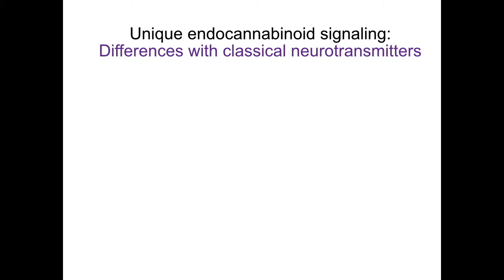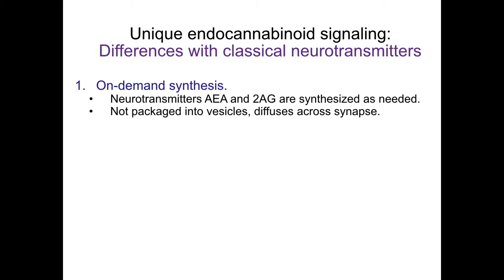Cannabinoid actions at synapses are unique compared with classical neurotransmitters like dopamine. First of all, endocannabinoids are made on demand. That means they are synthesized immediately when required and not packaged into any vesicles for storage. No vesicles means no traditional mode of neurotransmitter release. Instead, these lipid neurotransmitters diffuse across the synaptic cleft.